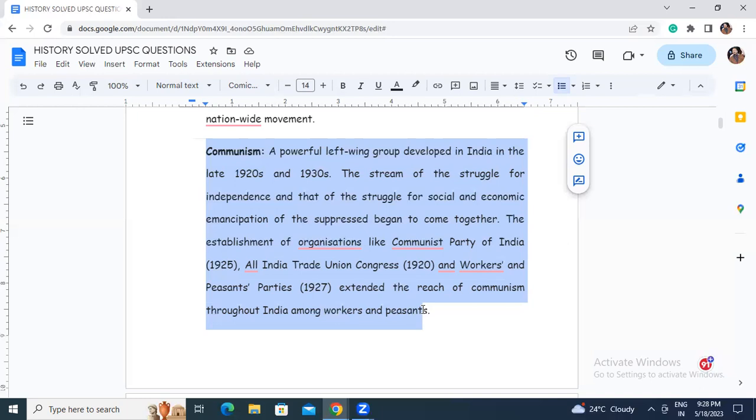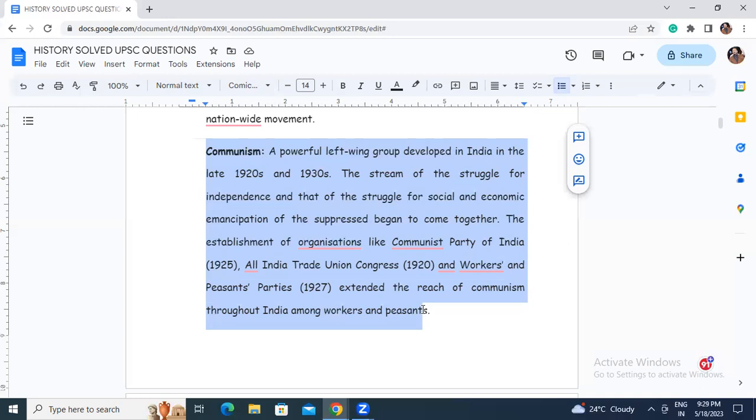The establishment of organizations like the Communist Party of India in 1925, the All India Trade Union Congress in 1920, and the Workers and Peasants Parties in 1927 extended the reach of communism throughout India among workers and peasants.